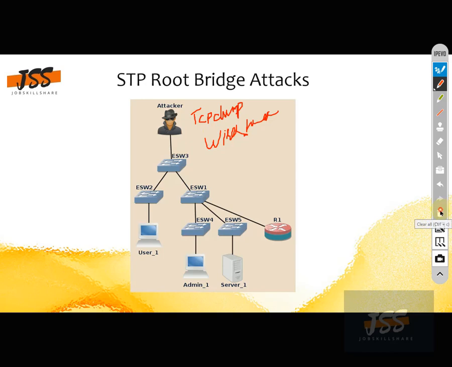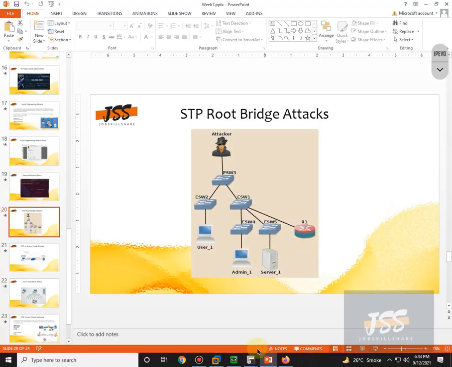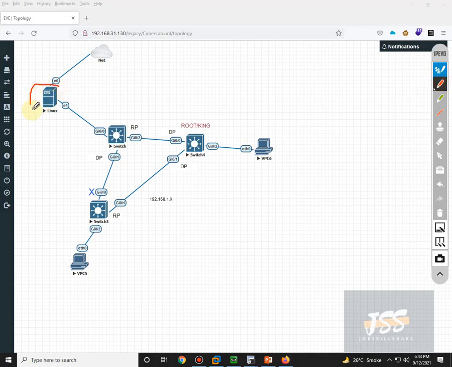So how to launch this attack? For that, I'm gonna open EVE-NG. As you can see, this is the very basic topology that I'm going to use for this demo. This is basically the attacker who is attached to this normal network topology. This is VPC5, you can consider it a normal host, and this is another normal host.